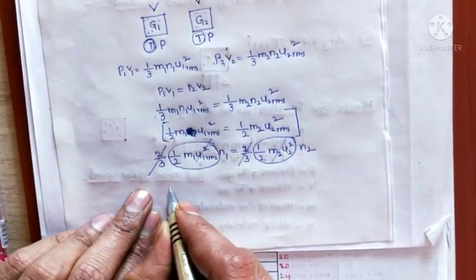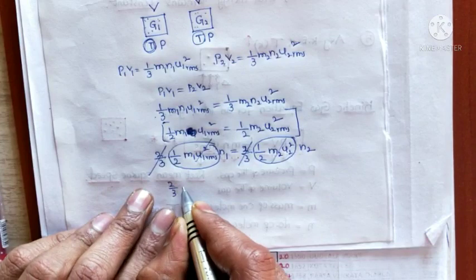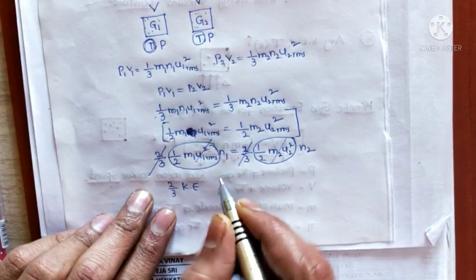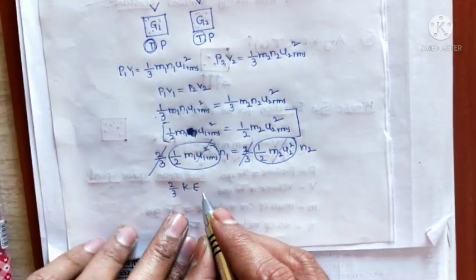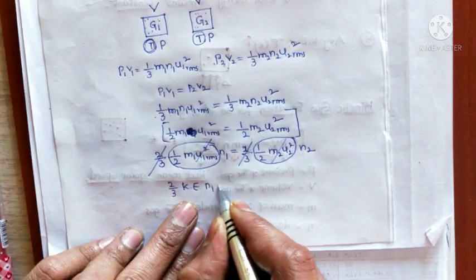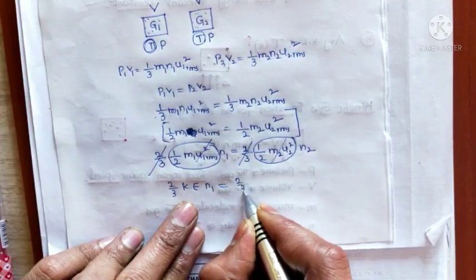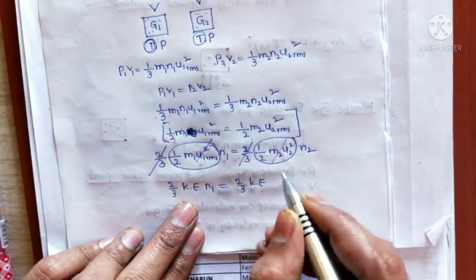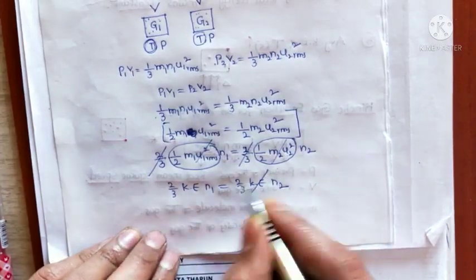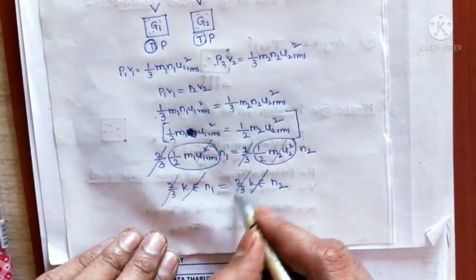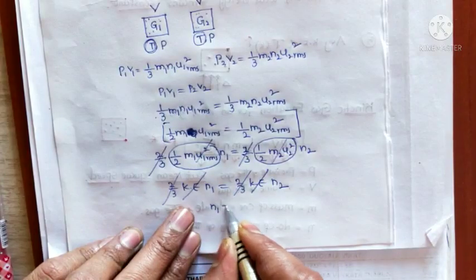Another step: you write 2 by 3 kinetic energy of gas 1 times N1, next 2 by 3 kinetic energy of gas 2 times N2. Kinetic energy cancels, 2 by 3 cancels, so finally N1 equal to N2.